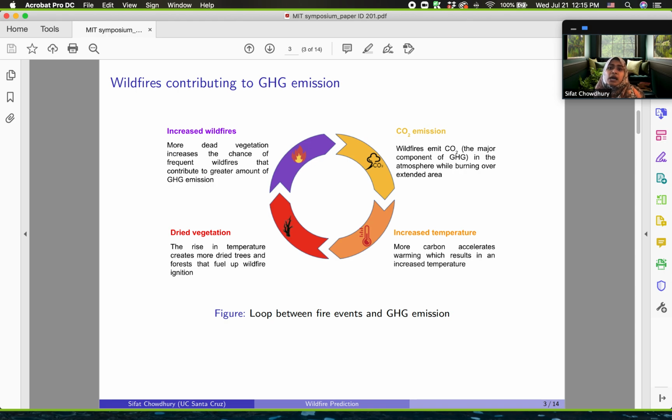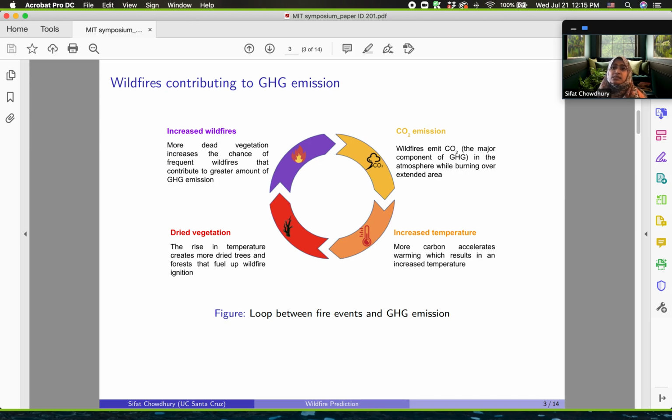Now, let's have a look at how these fires contribute to greenhouse gas emission. Interestingly enough, the greenhouse gas emission from wildfires forms a vicious cycle as it evolves, what you can see in the figure. So, carbon dioxide is the major component of greenhouse gas. We all know that trees capture carbon from the atmosphere. So when they burn, a lot of carbon gets released in the atmosphere. So the more emission results in more carbon, that is a change in the climate and it increases the temperature.